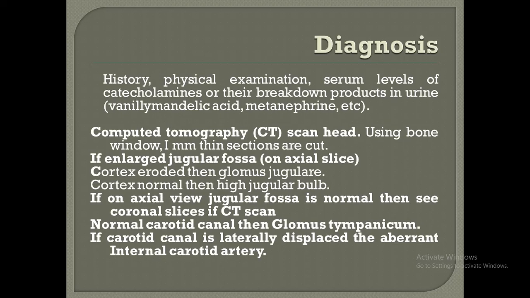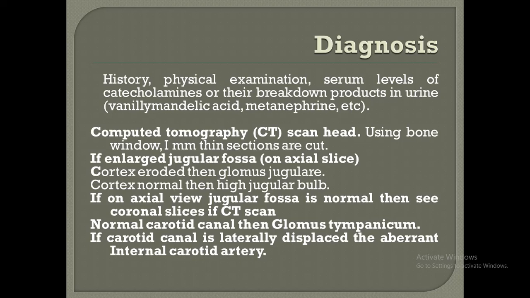If you want to diagnose it, in addition to thorough history and physical examination, the patient is checked to find out the extent of the tumor, other associated glomus tumors, and serum levels of catecholamines or their breakdown products in urine. The investigations include CT scan head using bone window, where 1 mm thin sections are cut. Both axial and coronal slices are taken.